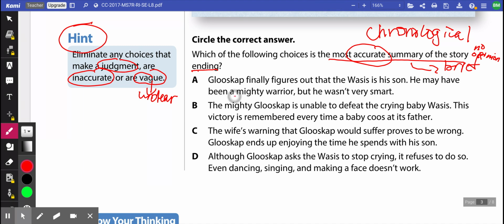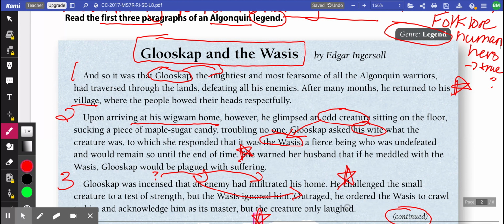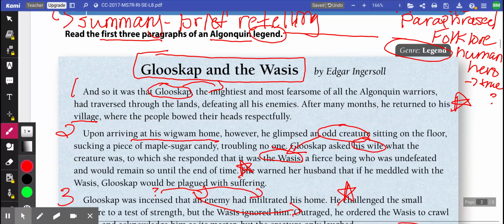Every year I have kids that tell me the word mighty is a judgment word. Technically, yes, but if we go back and look here at our very first paragraph, we have the word mightiest right there. And mightiest is just another way of saying mighty.